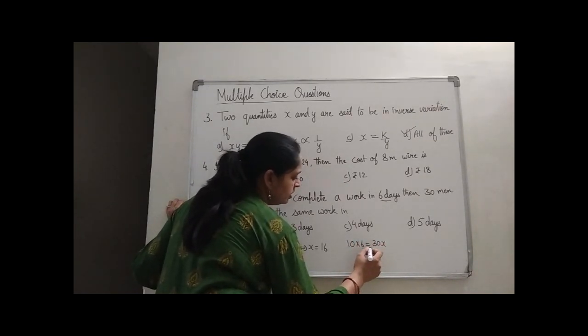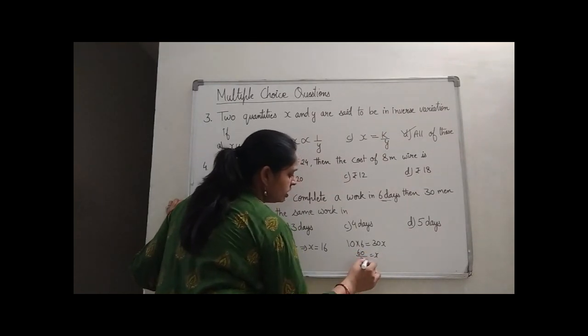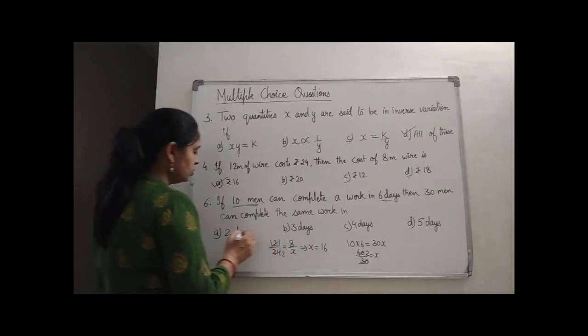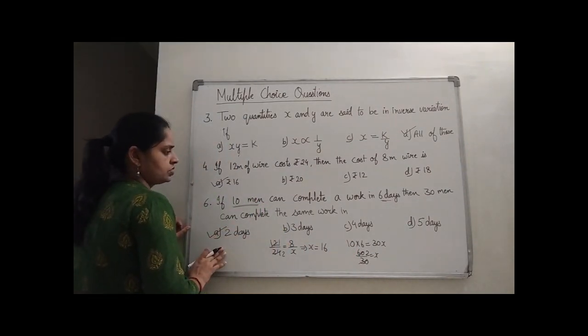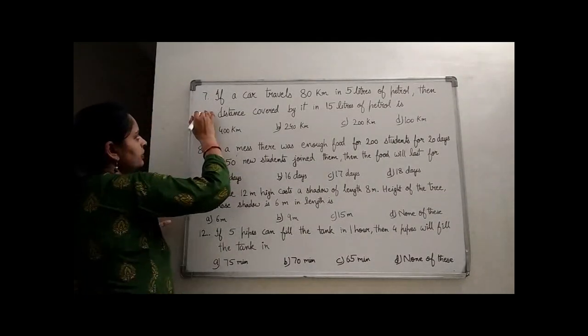So what will be the answer? We have 60 upon 30 is equal to x. That is how much? 2. So within 2 days they will complete the task. Okay. Now see the seventh question.